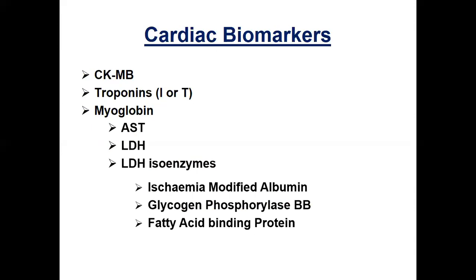Ischemia modified albumin, glycogen phosphorylase BB, then fatty acid binding proteins. Although these are mostly of academic interest and the diagnostic purpose of these parameters is also significant, they are not routinely available over here.